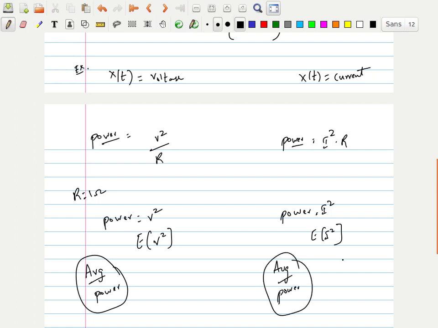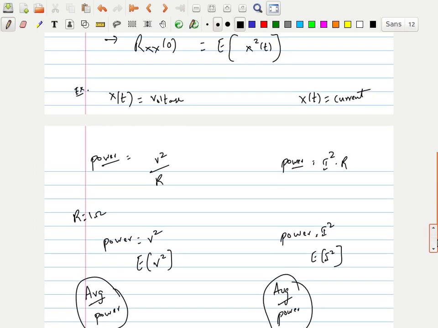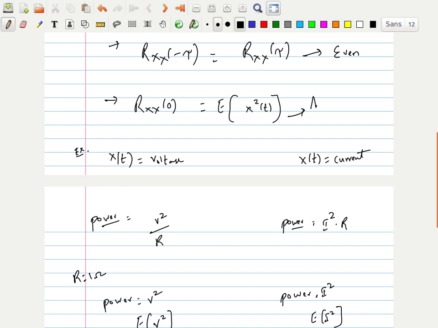So E of x square of t means the average power for the random process, assuming that resistance is 1, as we assume. And E of x square of t for a wide-sense stationary process is the same as the autocorrelation when you substitute tau equals 0. Rxx of 0, whatever the value is, is the same as E of x square of t.